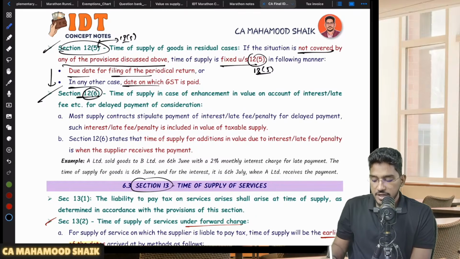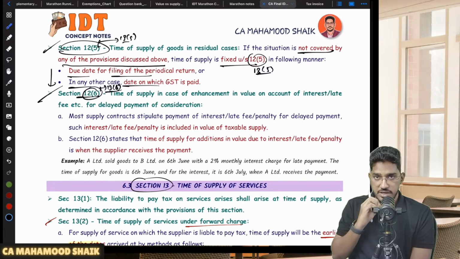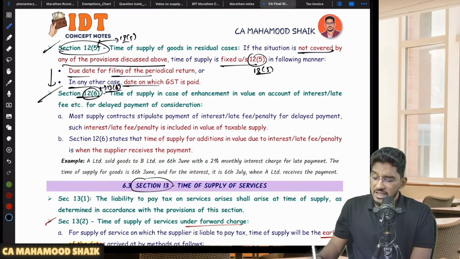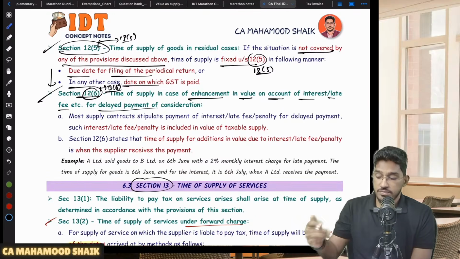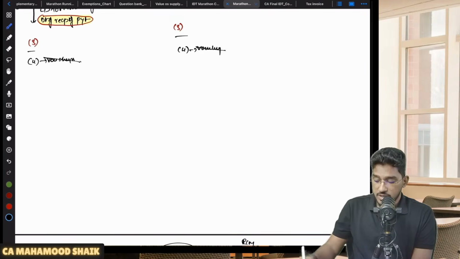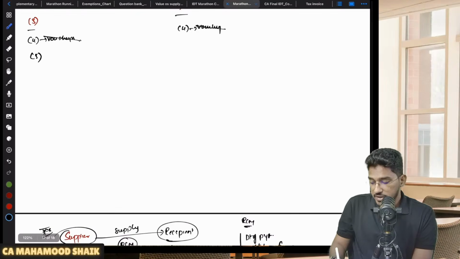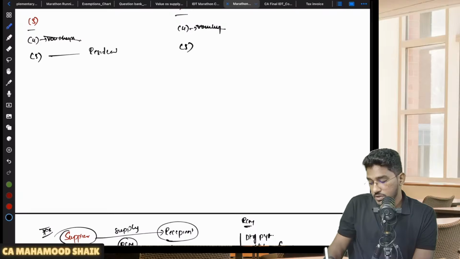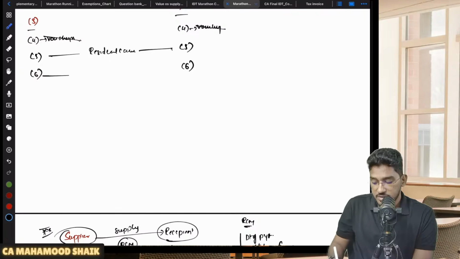This is also same. If we are reading 12 subsection 6, automatically we are reading 13 subsection 6. Why? Because exactly copy pasted provisions are available. So what is it? Time of supply in case of enhancement of value on account of interest or late fee, etc. for delayed payment of consideration. So 12 subsection 5, 13 subsection 5 we have covered. Both are talking about residual cases, same provision. Now 12 subsection 6, 13 subsection 6 we have. Both are talking about what is the time of supply in case of enhancement of value because of delayed payment.